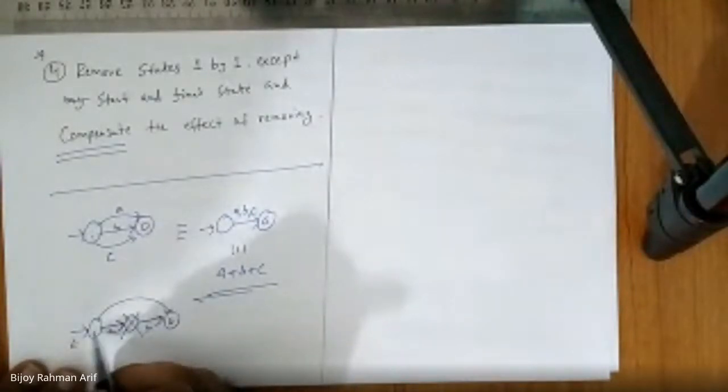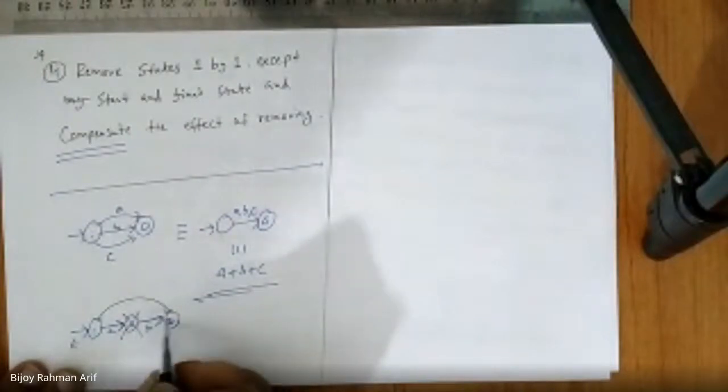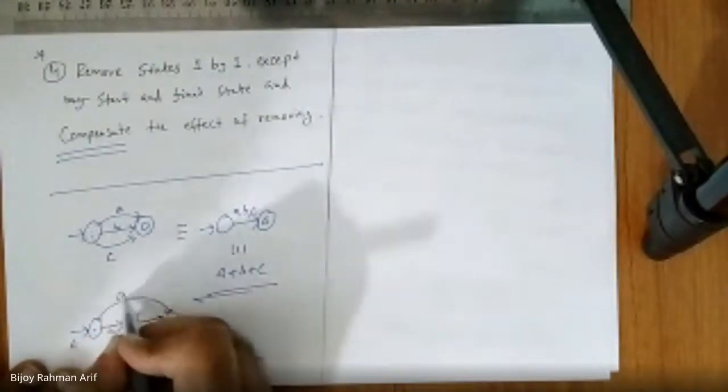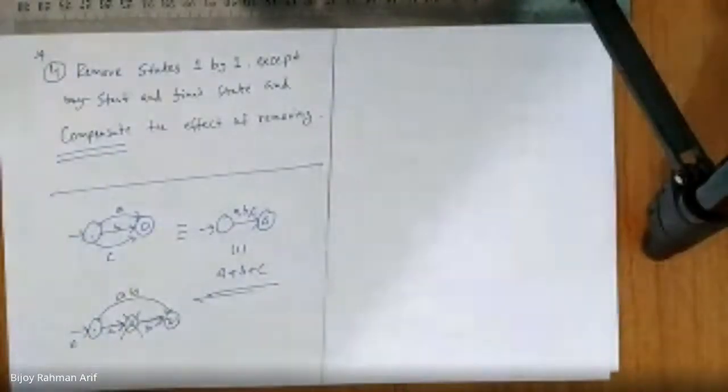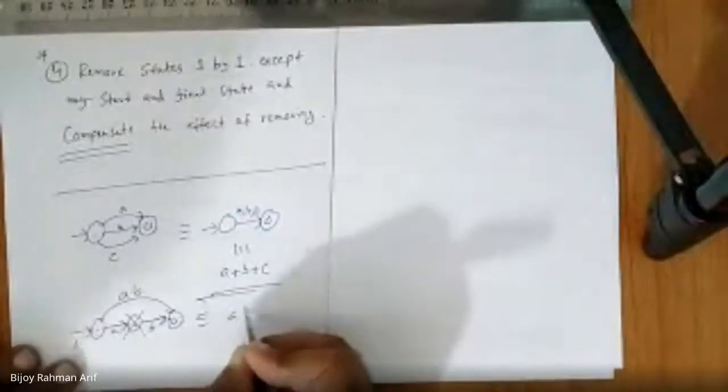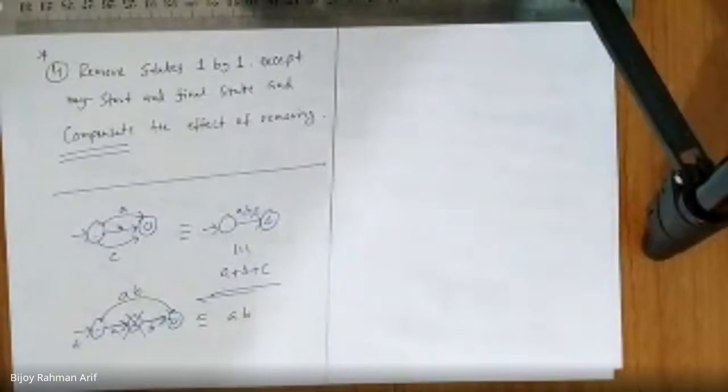You are going from here to here seeing A, then from here to here seeing B. That means if you just remove this and go directly from here to here, you get AB. Do you agree with me? Yes, sir. So this equivalent expression is AB. Done. Now, using this simple concept, we are going to convert everything.